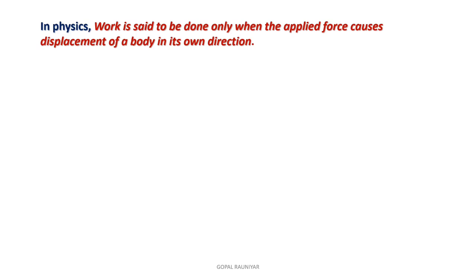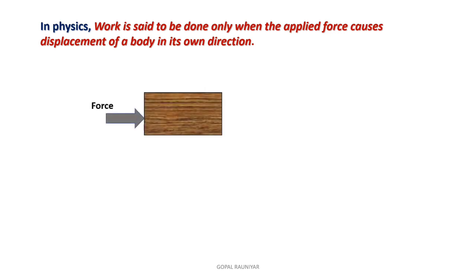So in physics, work is said to be done only when you apply force on a body, and the body moves in the direction of force. Let's see here, this is a body, and if you apply a certain force, 5 Newton, 10 Newton, 20 Newton, 100 Newton, and after application of force, the body should be moved in the direction of force. What is the direction of force? In this direction. So the body will move in this direction.